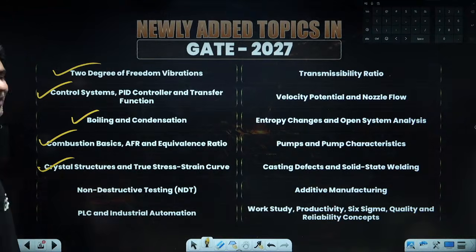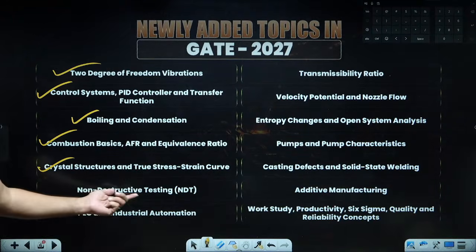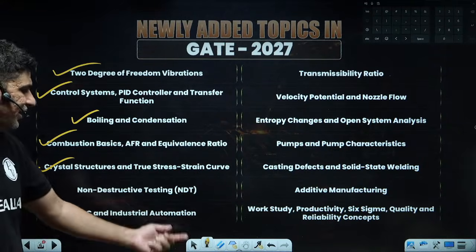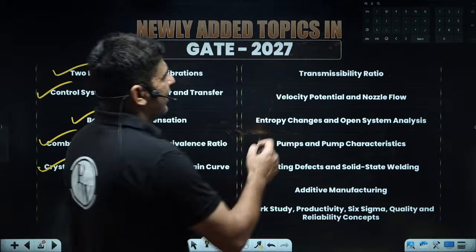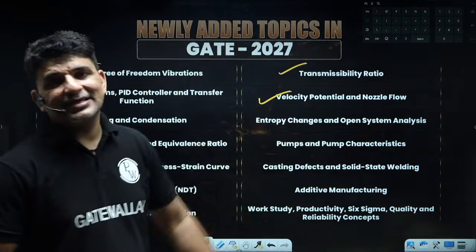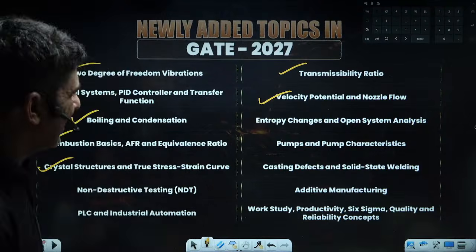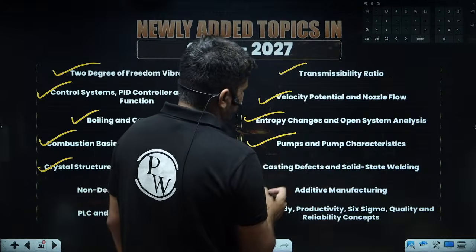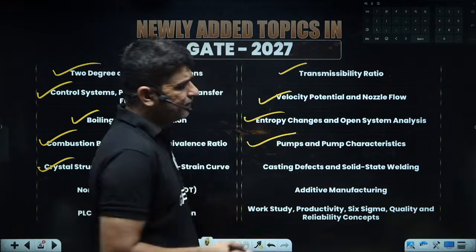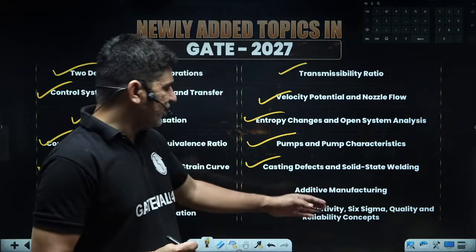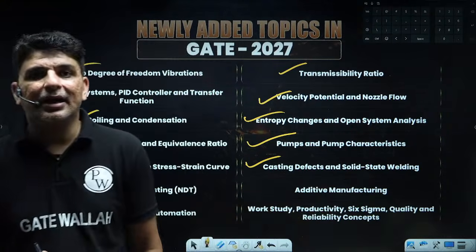Crystal structure, plane truss curves, non-destructive testing in material science, has been added. Industrial automation, then transmissibility ratio, velocity potential and nozzle flow have been added in fluid mechanics. Then entropy change, open system analysis, pump characteristics, which we already used to study. Then casting defects, solid state welding, additive manufacturing, work study, and Six Sigma.